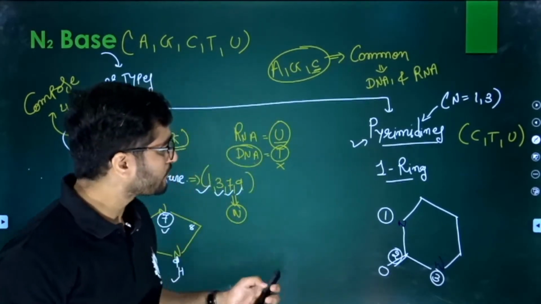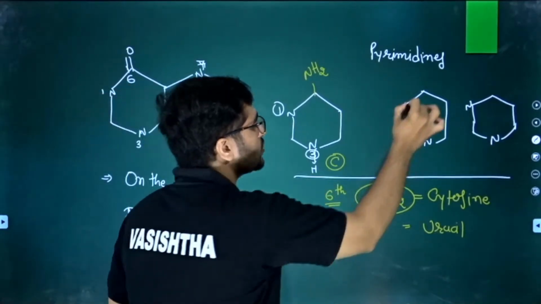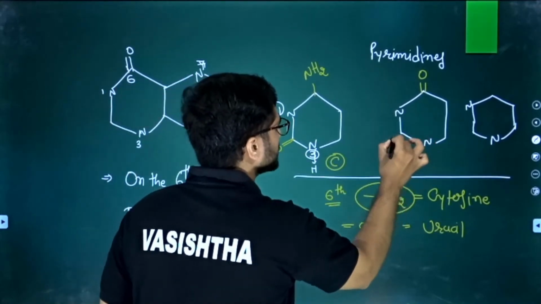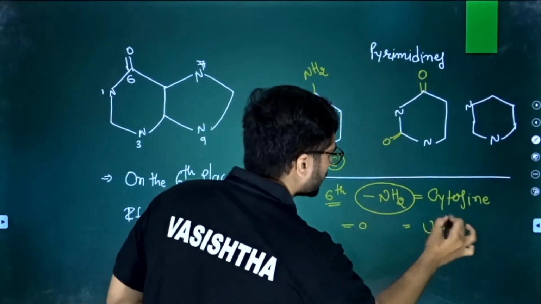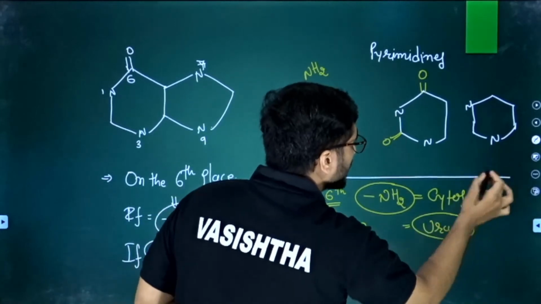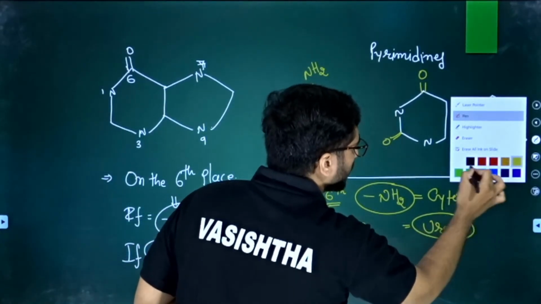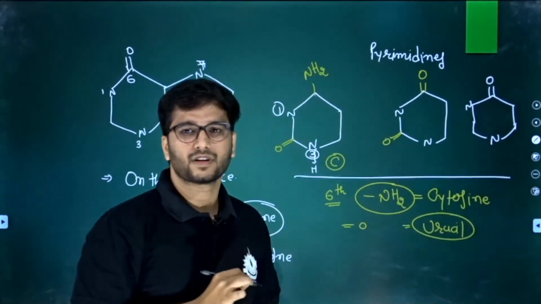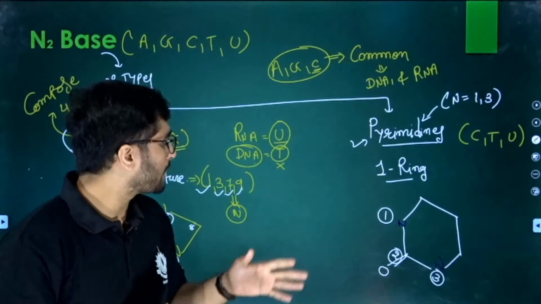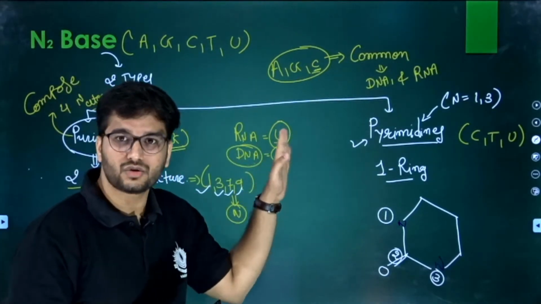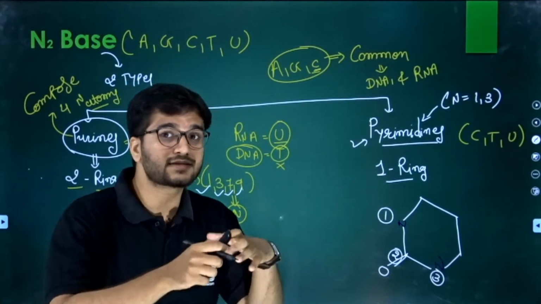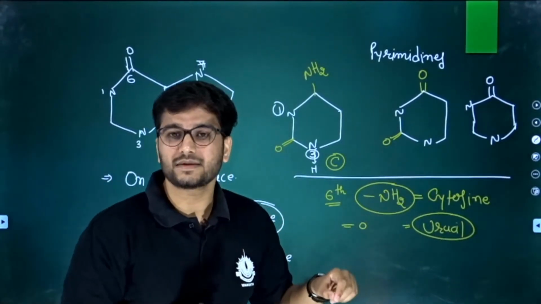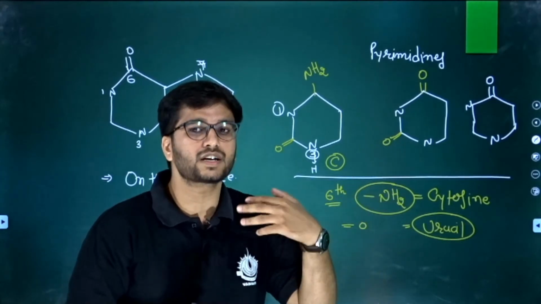Let's move ahead. Now we know that if we have the ketone group at the sixth place, we have a uracil. But what about thymine? Thymine is just like uracil. Why? Because the structure should match, because cytosine has to bind with uracil as well as thymine. That means there is a structural similarity, but not that much. On the sixth place we have a ketone group.